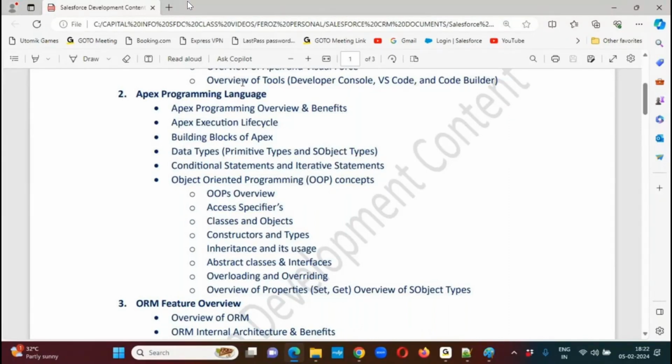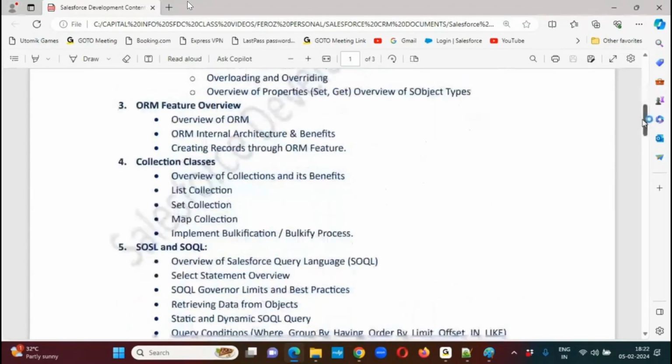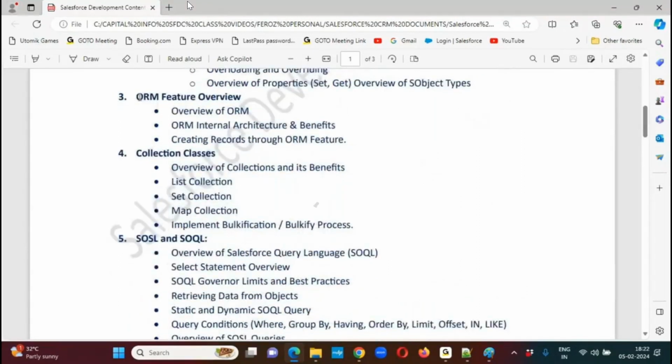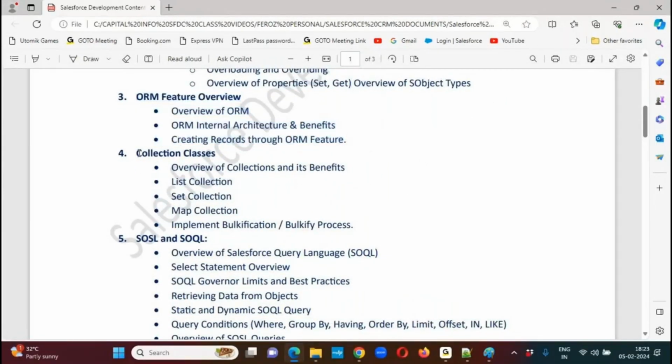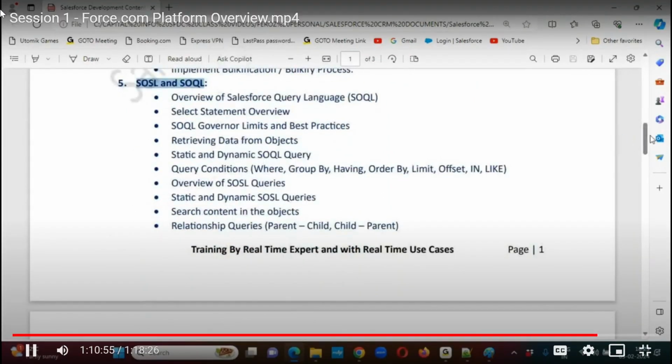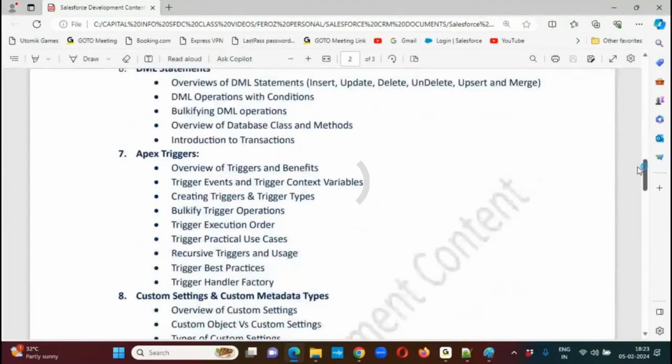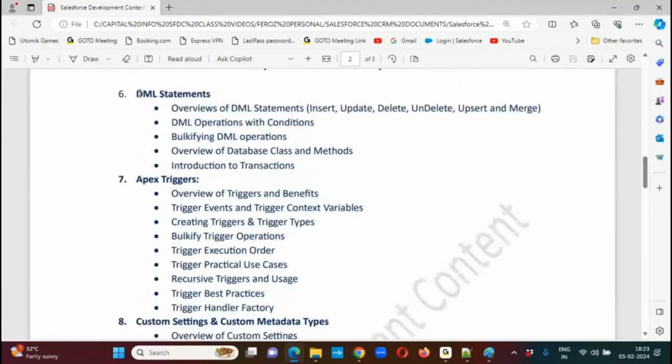When moving forward and learning the Lightning framework, we will learn JavaScript. If you know the fundamental building blocks, then JavaScript will be simple; the same features are available there also. Then we'll see object-oriented programming concepts, the OOPS concepts, and then the concept of ORM, object relational mapping. Then we'll see collections: how to maintain records in bulk, how to insert bulk records and manage them. Then SOQL and SOSL, and then DML statements, how to perform DML operations.